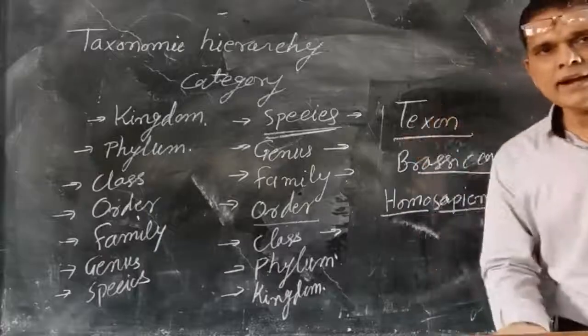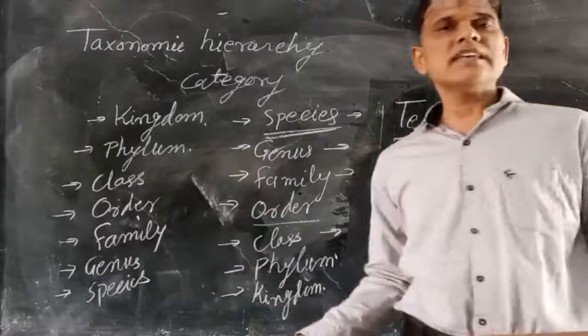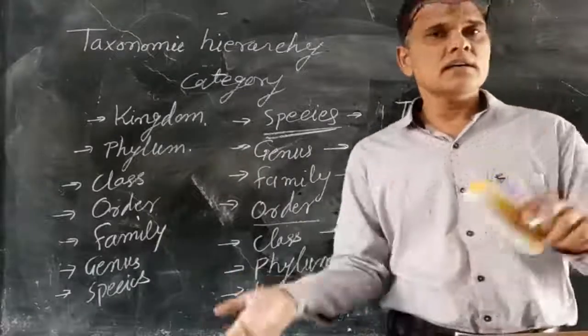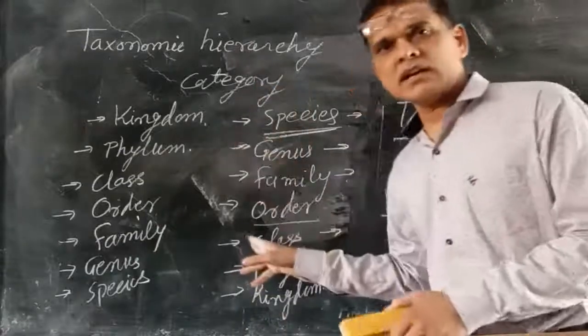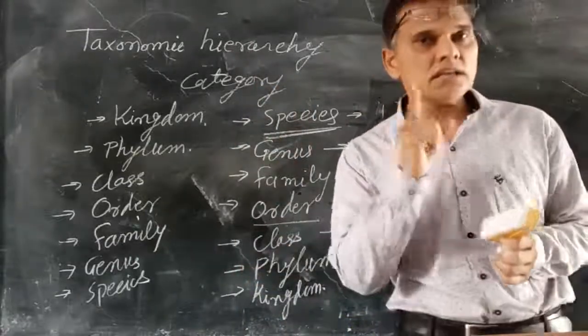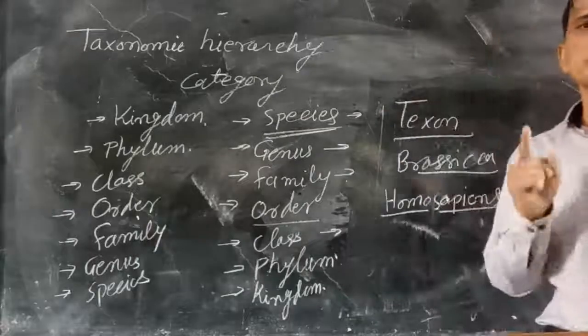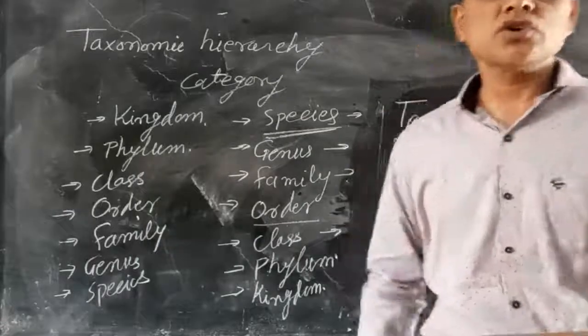Just like Mangifera indica. Mangifera is the genus, indica is the species. Genus and species are taxonomic categories, but Mangifera indica is the taxon, the individual category of an organism, known as a taxon.